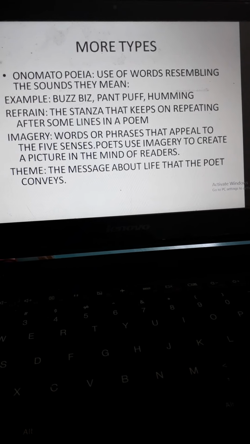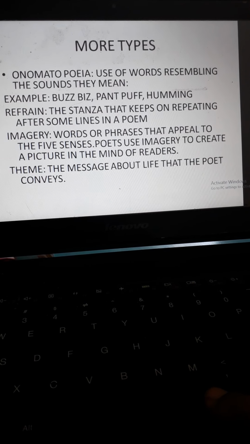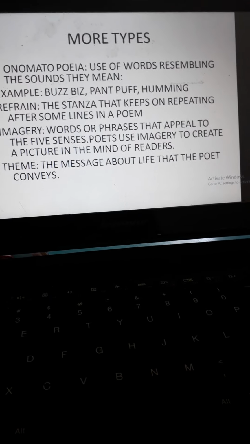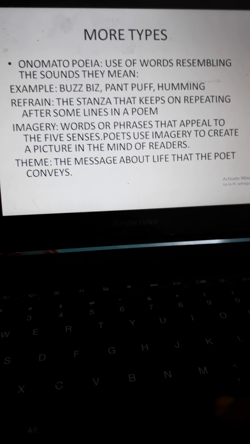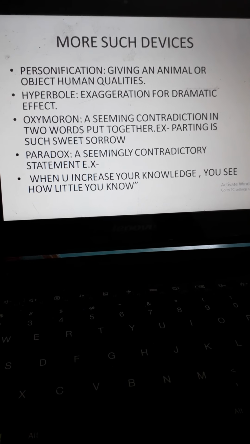Now theme, like I always say when I start a particular chapter or a particular poem, that is the message about life which the writer or the poet tries to convey.